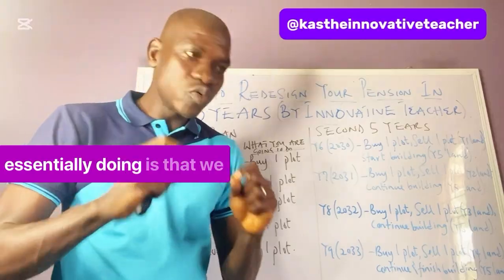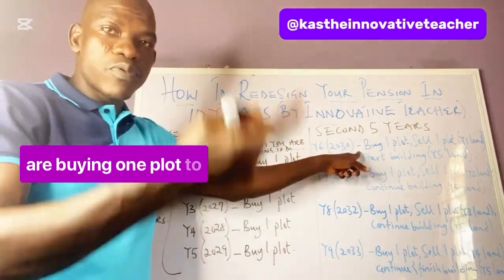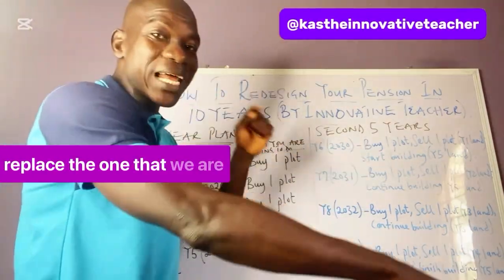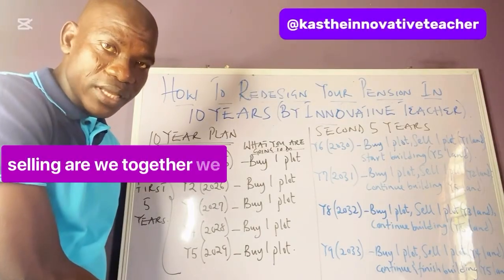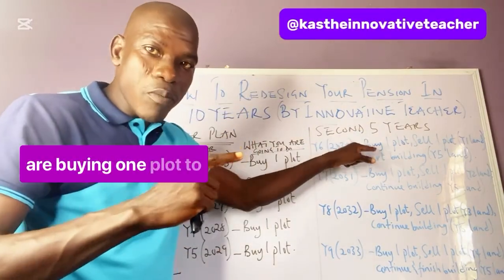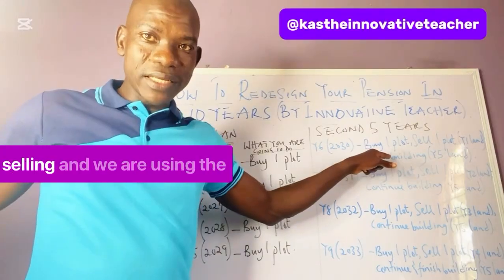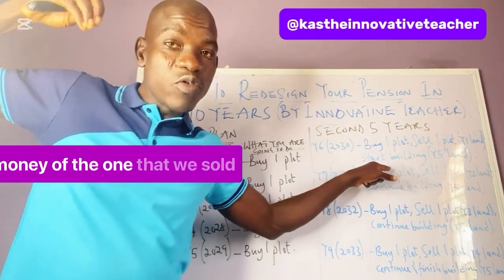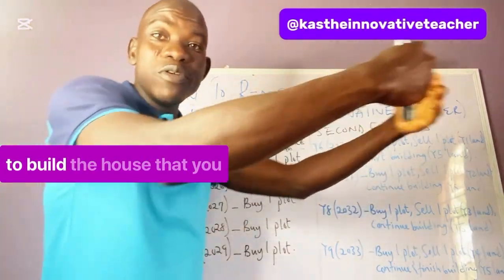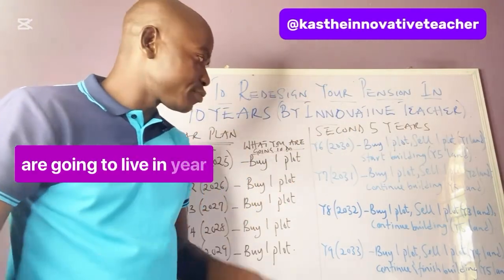What we are essentially doing is buying one plot to replace the one that we are selling. We are buying one plot to replace the one that we are selling, and we are using the money from the one that we sold to build the house that you are going to live in.